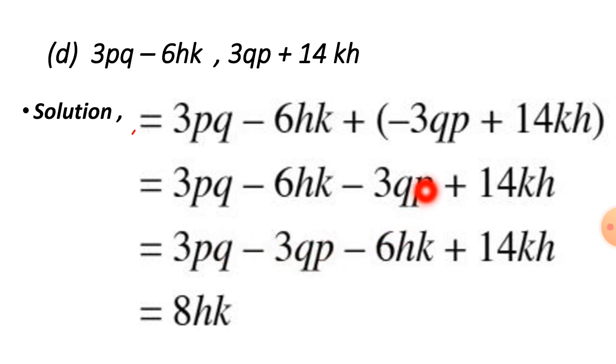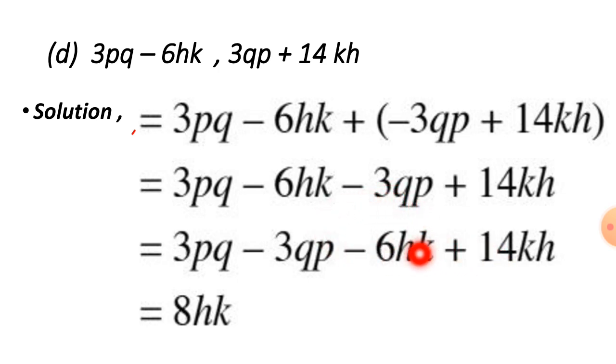Now the like terms will be together like this, 3PQ minus 3PQ, or PQ or QP, no difference. And one more thing I will tell you, it is having a plus sign, it is having a minus sign, so they will cancel out. It will be 0, so no need to write it. If you leave it, the examiner or anyone, if they open your notebook, will understand that it is 0.